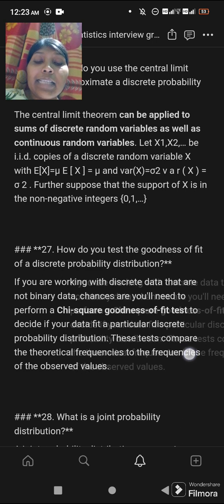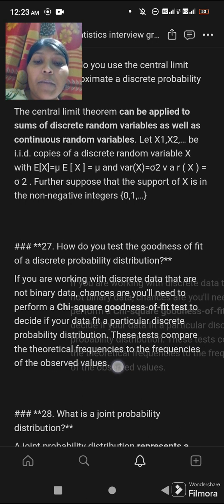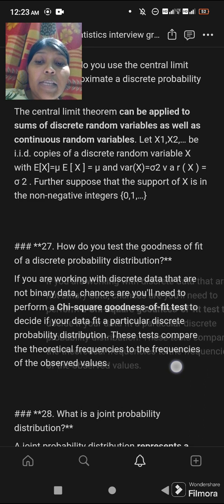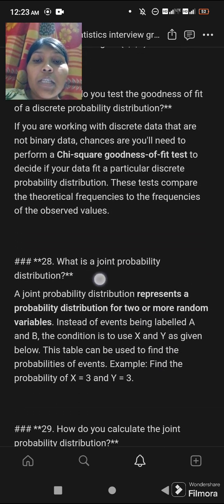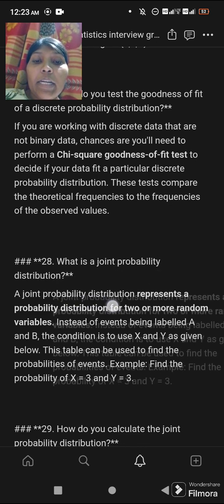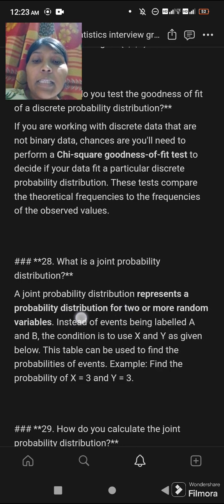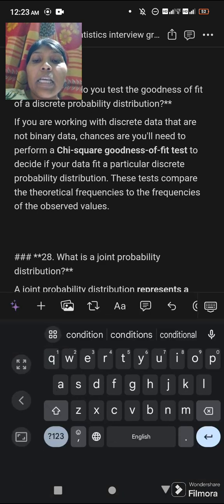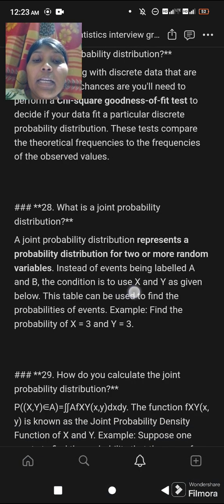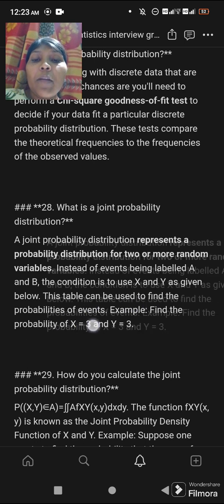These tests compare the theoretical frequencies to the frequencies of the observed values. Our next, or 20th, question: what is the joint probability distribution? A joint probability distribution represents a probability distribution for two or more random variables. Instead of events being labeled A and B, the convention is to use x and y as given below. This table can be used to find the probability of events.